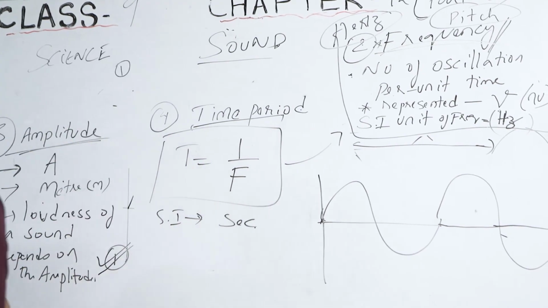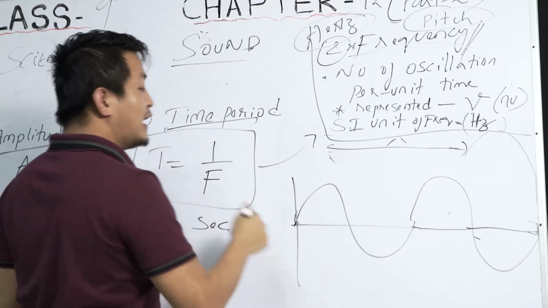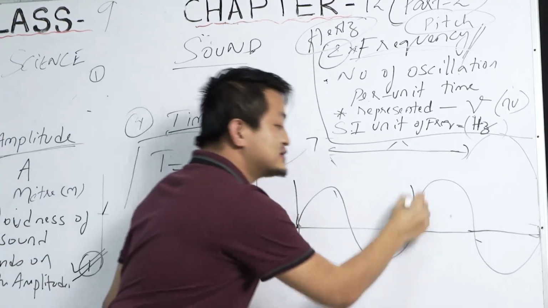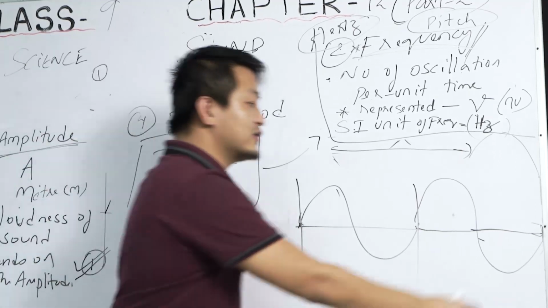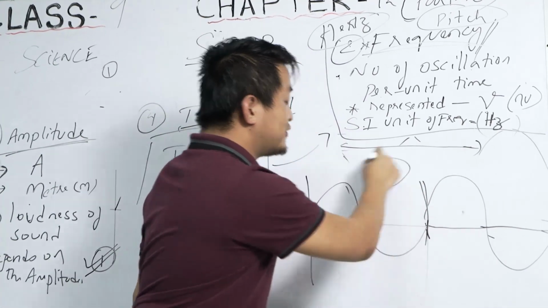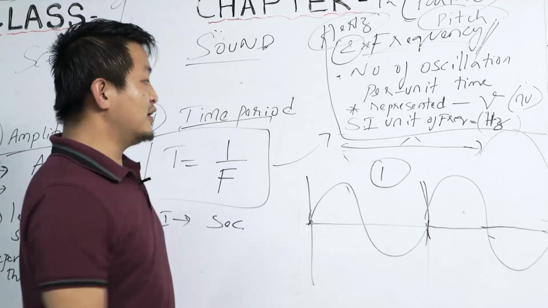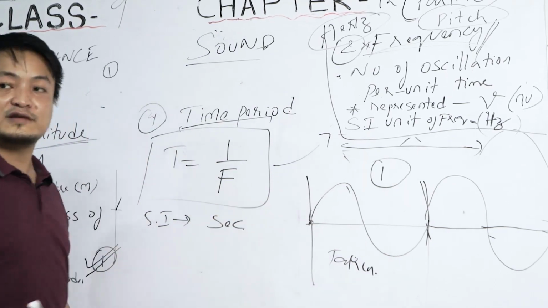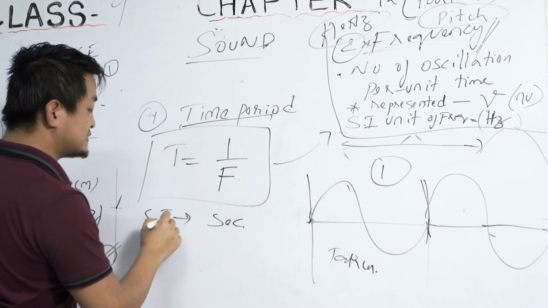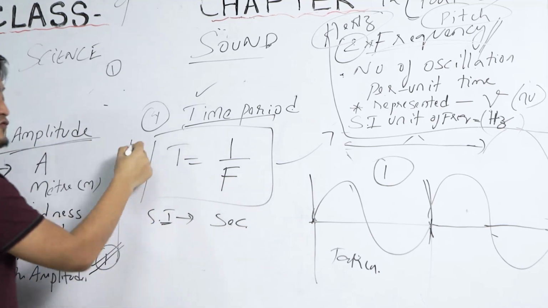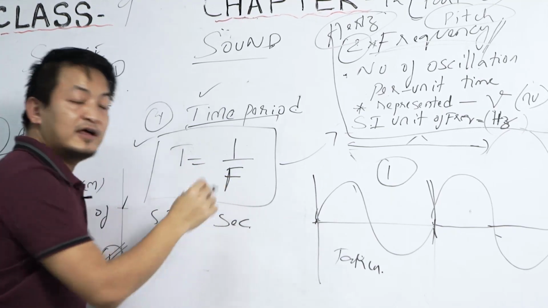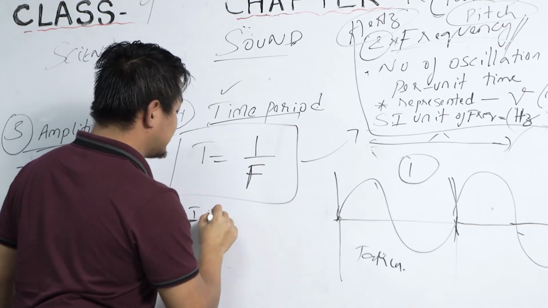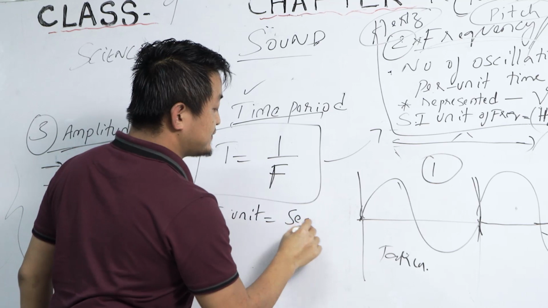Clear? So now time period in simple words is how long it takes to complete one oscillation. So one oscillation means this one, right? So what is the time taken to complete this one oscillation? So that is all about the time period. This is the formula. It is inversely proportional to the frequency of the sound wave, and the SI unit would be seconds.